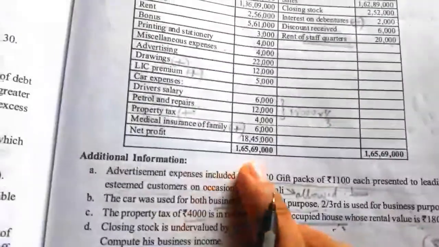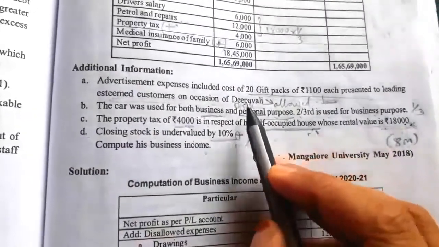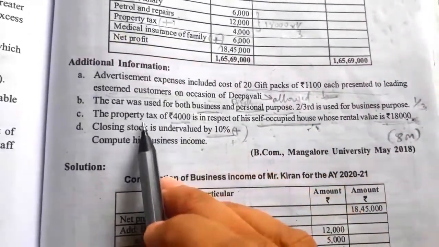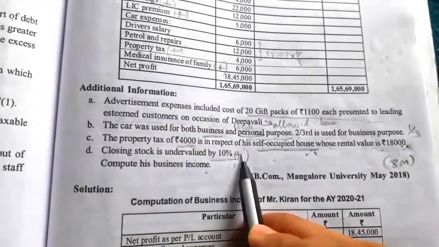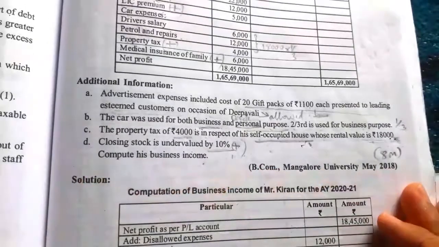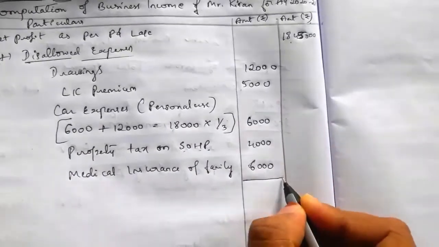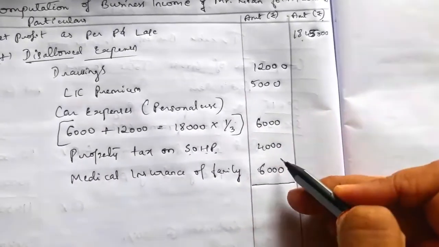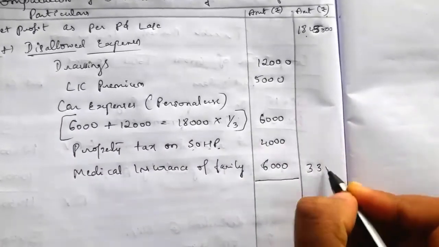So the next debit side item is over. In the additional information we have to check whether any point is left out. Advertisement is considered. Car expenses is considered. Property tax also considered. Closing stock undervalued by 10% is relating to credit side item, so leave that point. So only the debit side items are over. So the total is 12,000 plus 5,000 plus 6,000 plus 4,000 plus 6,000 is equal to 33,000.